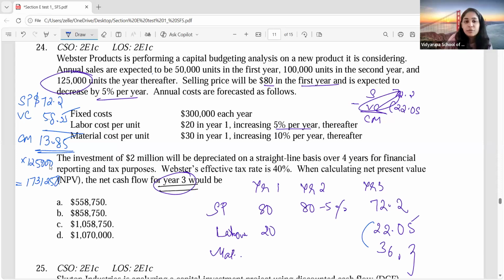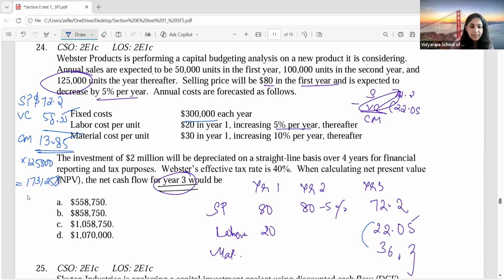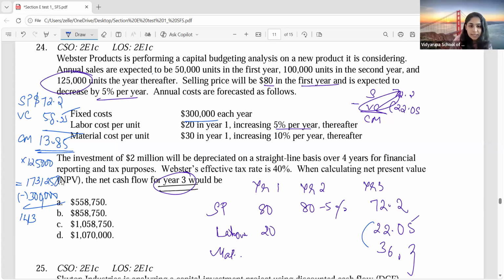So now, from your contribution margin, deduct your fixed cost. How much is your fixed cost? 3 lakhs. So after deducting your fixed cost, how much is the cash flow that you're getting every year? 14 lakhs, 31,000. 14,31,250 you're getting in year 3.